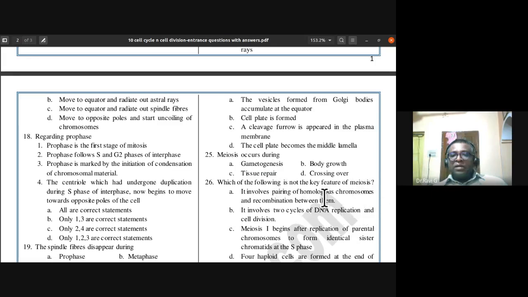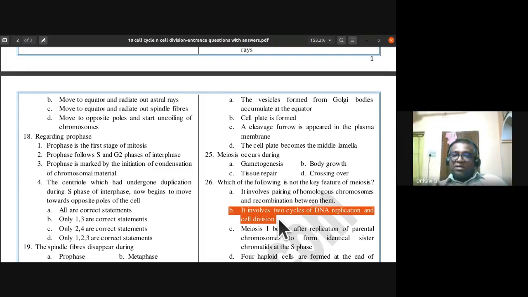Which of the following is not the key feature of meiosis? Okay, so there are three correct statements. One is wrong. You have to identify that. It involves pairing of homologous chromosomes and recombination between them. This is correct. It is a key feature. It involves two cycles of DNA replication and cell division. This is wrong.